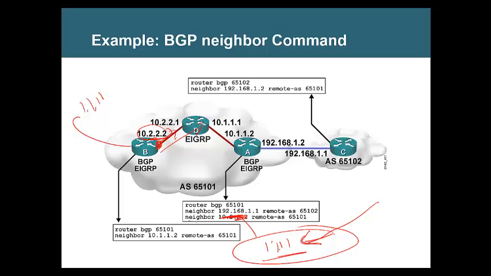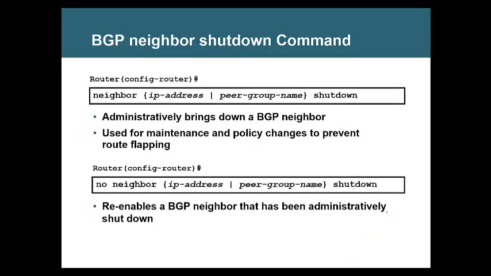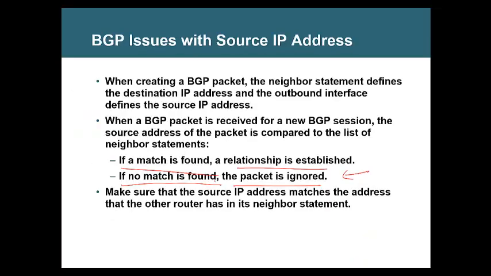So what we have to do is, we need to tell this router, whenever you speak to the neighbor A, you need to use update source loopback. So this interface will be used, then there is a match. That is what I mentioned here. You see, when creating a BGP packet, the neighbor statement defines the destination IP address and the outbound interface defines the source address. Do you understand this?